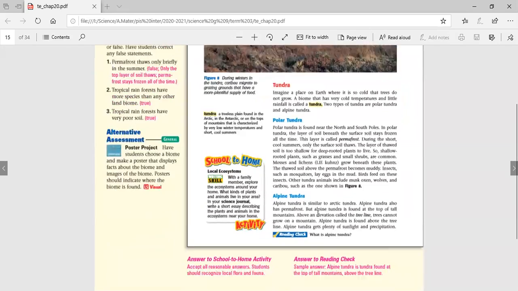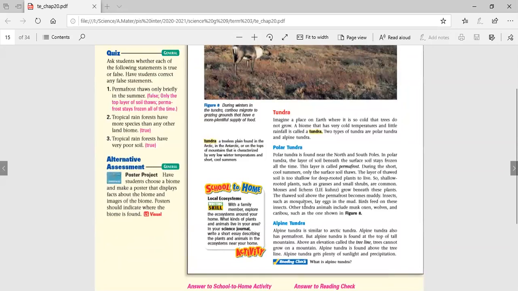So guys, we are really done with our biomes, and we know that we have different biomes depending on the characteristics or features of the climate in different places, and that these support different forms of life. Any hard question regarding this part, guys? Is anything not clear? Everything's clear?